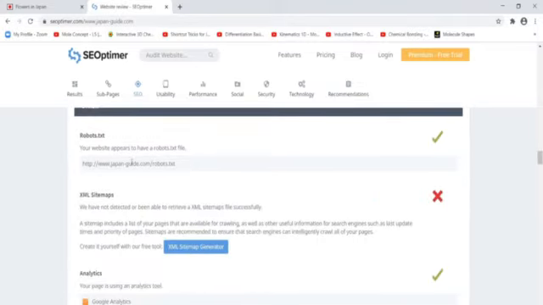Now this file is important. Your website appears to have a robot.txt file. Now what is this robot.txt file? It tells the search engine which pages to access and index on your website. For example, if you specify in your robot.txt file that you don't want the search engine to be able to access your thank you page or any other page, then the robot.txt file will restrict the browser from showing that page. So this type of allow or disallow can be done with the help of this robot.txt.